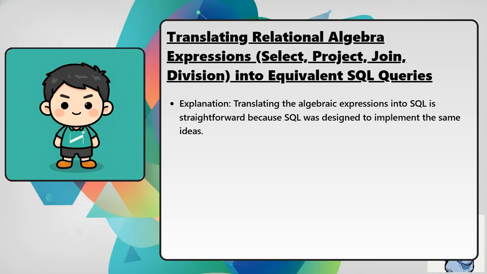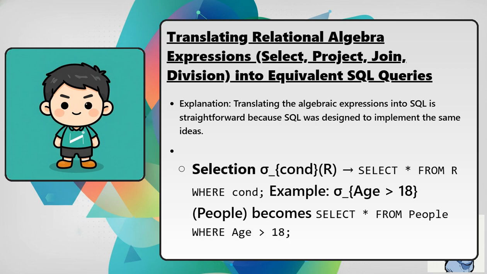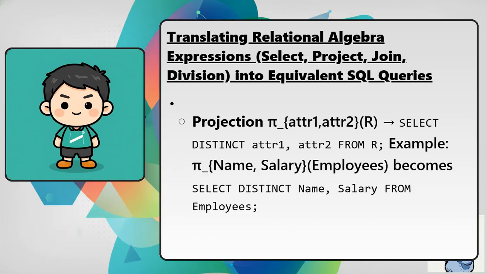Explanation: translating the algebraic expressions into SQL is straightforward because SQL was designed to implement the same ideas. Selection sigma sub cond of R becomes select all from R where condition. Example: sigma sub age greater than 18 of people becomes select all from people where age greater than 18. Projection pi sub attr1, attr2 of R becomes select distinct attr1, attr2 from R. Example: pi sub name, salary of employees becomes select distinct name, salary from employees.